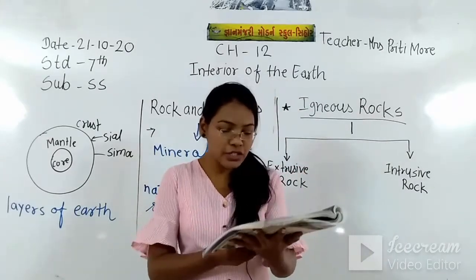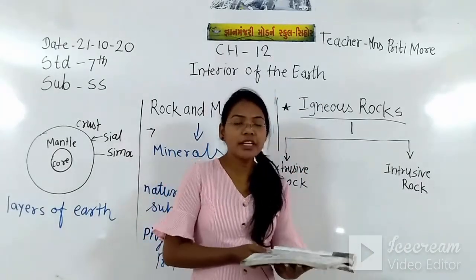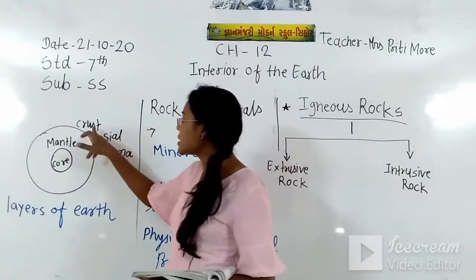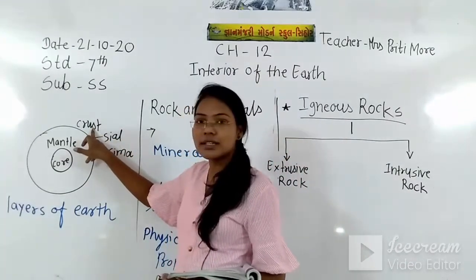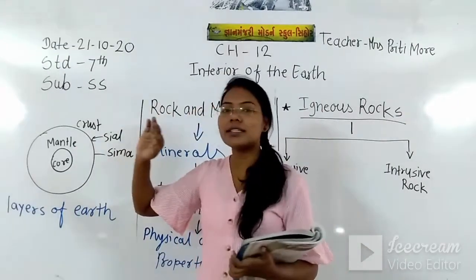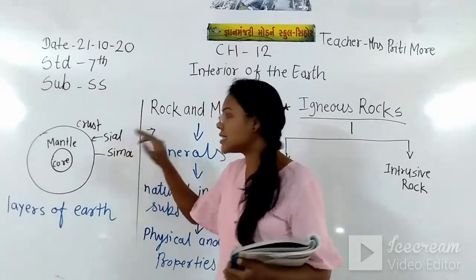Now how does the extrusive rock form? The topmost layer of the earth is the crust, and this crust is made of shale and sima.